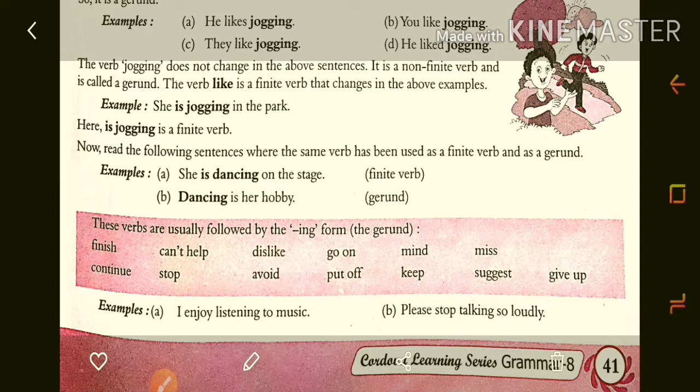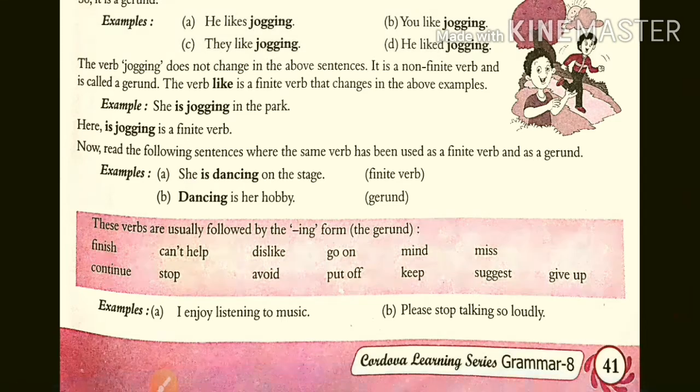Dancing is our hobby. So here that dancing word is not changing at any time, even if we change the person, the tense, whatever. That's why it is called a gerund. So I hope students you understood the concept of the gerund. Now here they have given that these verbs are usually followed by the ing form, the gerund: finish, can't help, dislike, go on, mind, miss, continue, stop, avoid, put off, keep, suggest, give up.